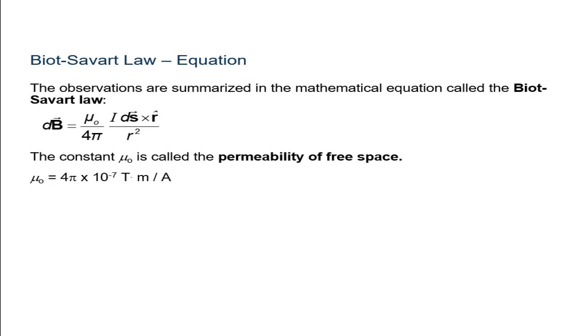Okay, when ds cross r, we will get the value I into ds into r sin theta, I into ds sin theta. So if sin theta is 0, the values are 0.